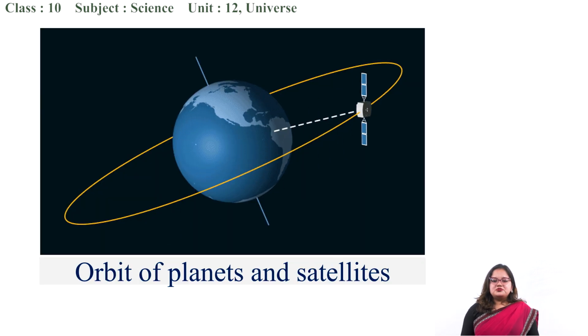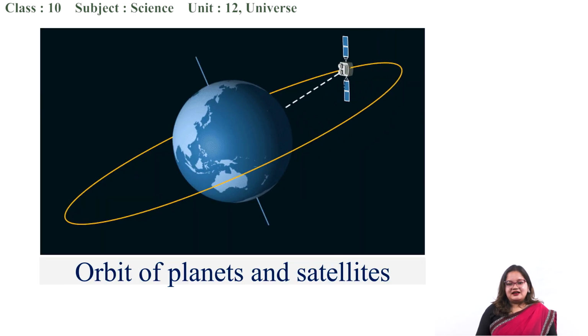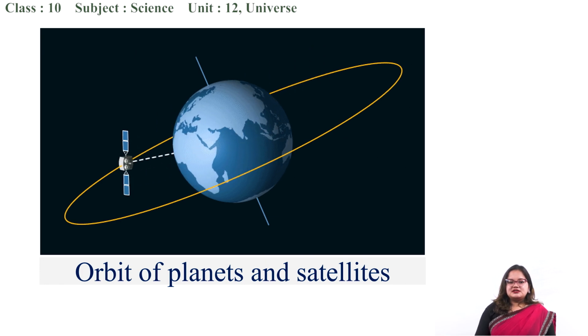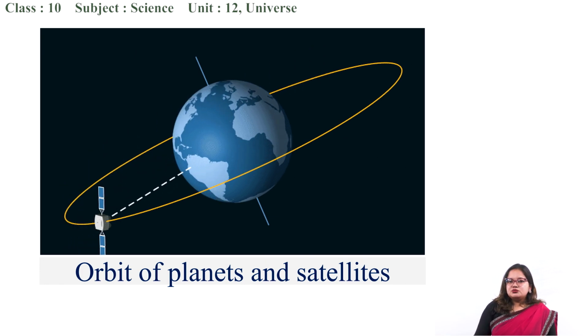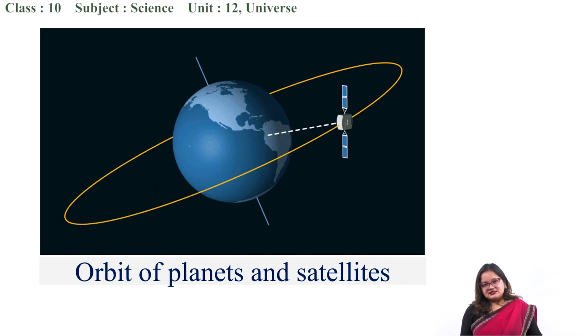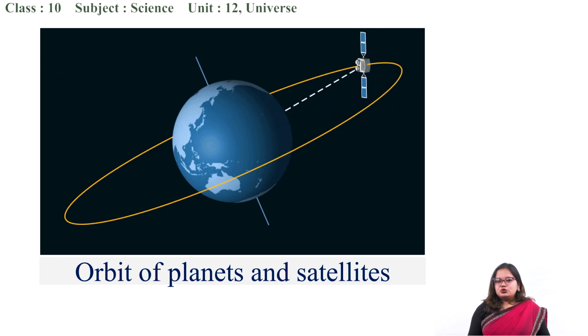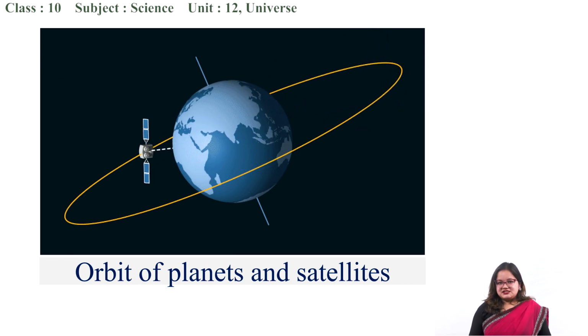Another one is orbits of planets and satellites. Here you can see a man-made satellite, and the moon is also one of the satellites. We can see that the moon does not drift away in space.